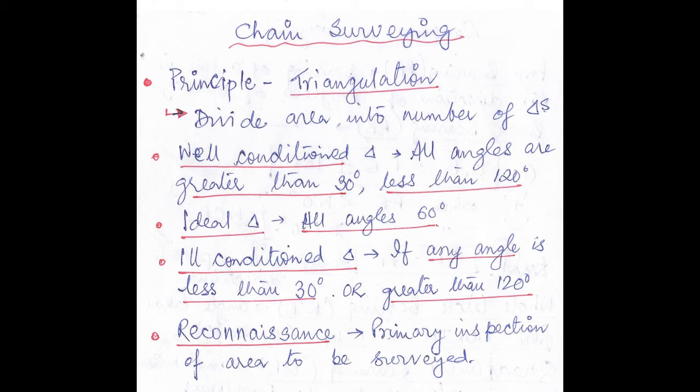Please put a star mark over here, because this is a very important concept which may be asked in the future GATE paper. Then there is one more term called reconnaissance. Reconnaissance means the primary inspection of the area which we have to survey. That is, it is the action which means primary inspection of the area which we have to survey by chain surveying.